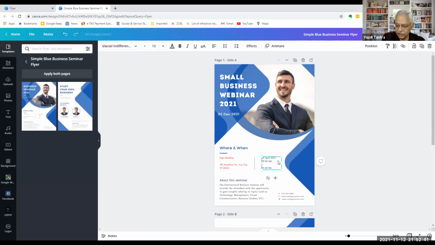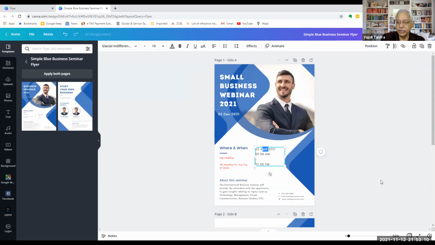Okay, it's as simple as that. I want to make this bigger, smaller. For example, now I select all this and I want to make it bigger. Want to stretch this box, relocate it. It's as simple as dragging and dropping. There is absolutely nothing that you need to do.